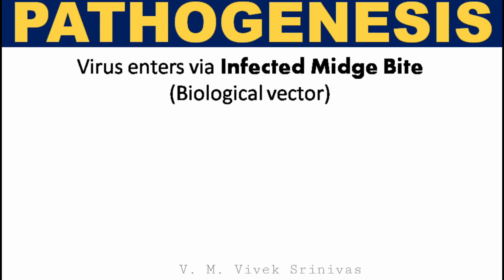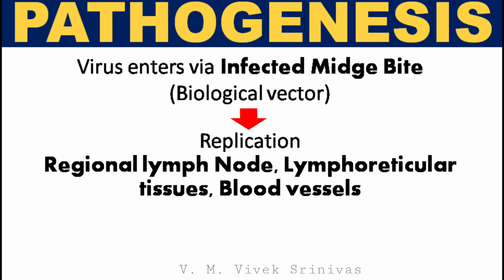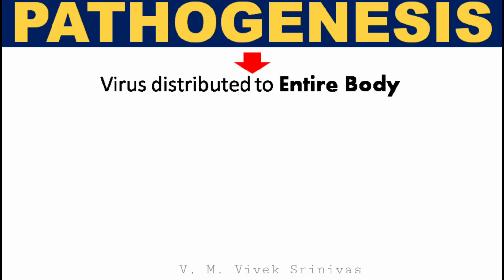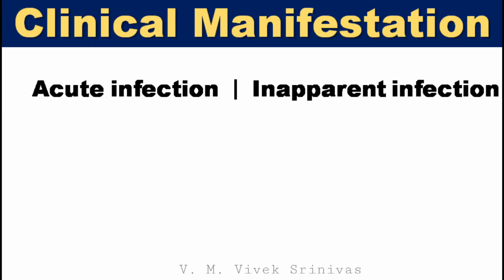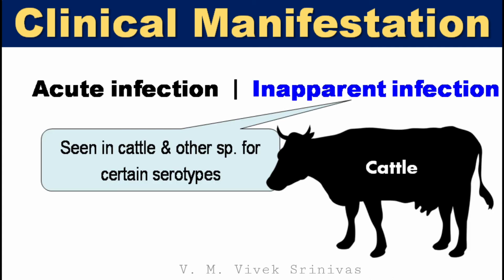Pathogenesis. Following entry of virus through infected midge bite, the virus does its initial replication in the regional lymph node, lymphoreticular tissues, blood vessels. Followed by viremia, the virus gets distributed to the entire body, and panleukopenia. This infection is noticed as acute, or inapparent form. Inapparent infection is seen in cattle and other animal species, for certain serotypes.